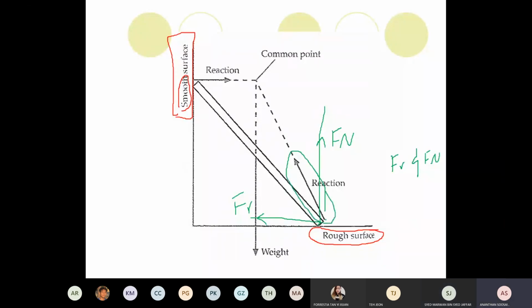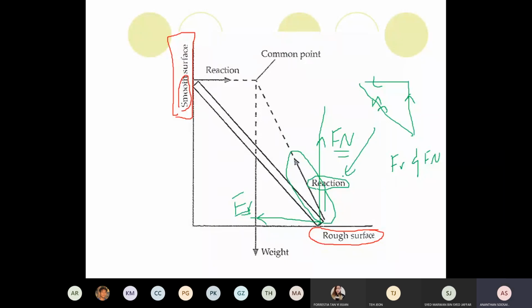That's why in this diagram there is only a reaction this way. This reaction is actually the resultant of the normal and the frictional force. Normal force is up and friction is this way, so the resultant will be this way, and they call it the reaction force.